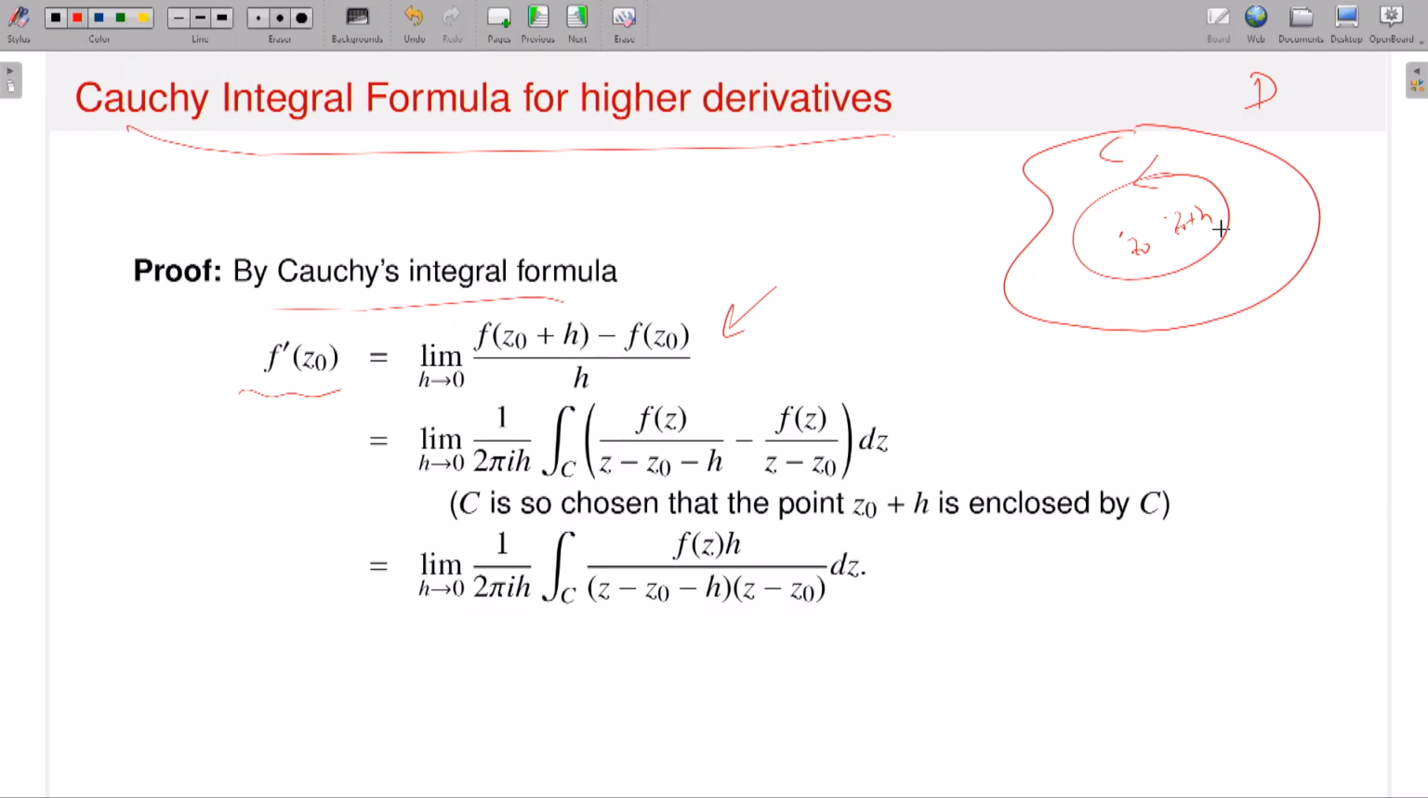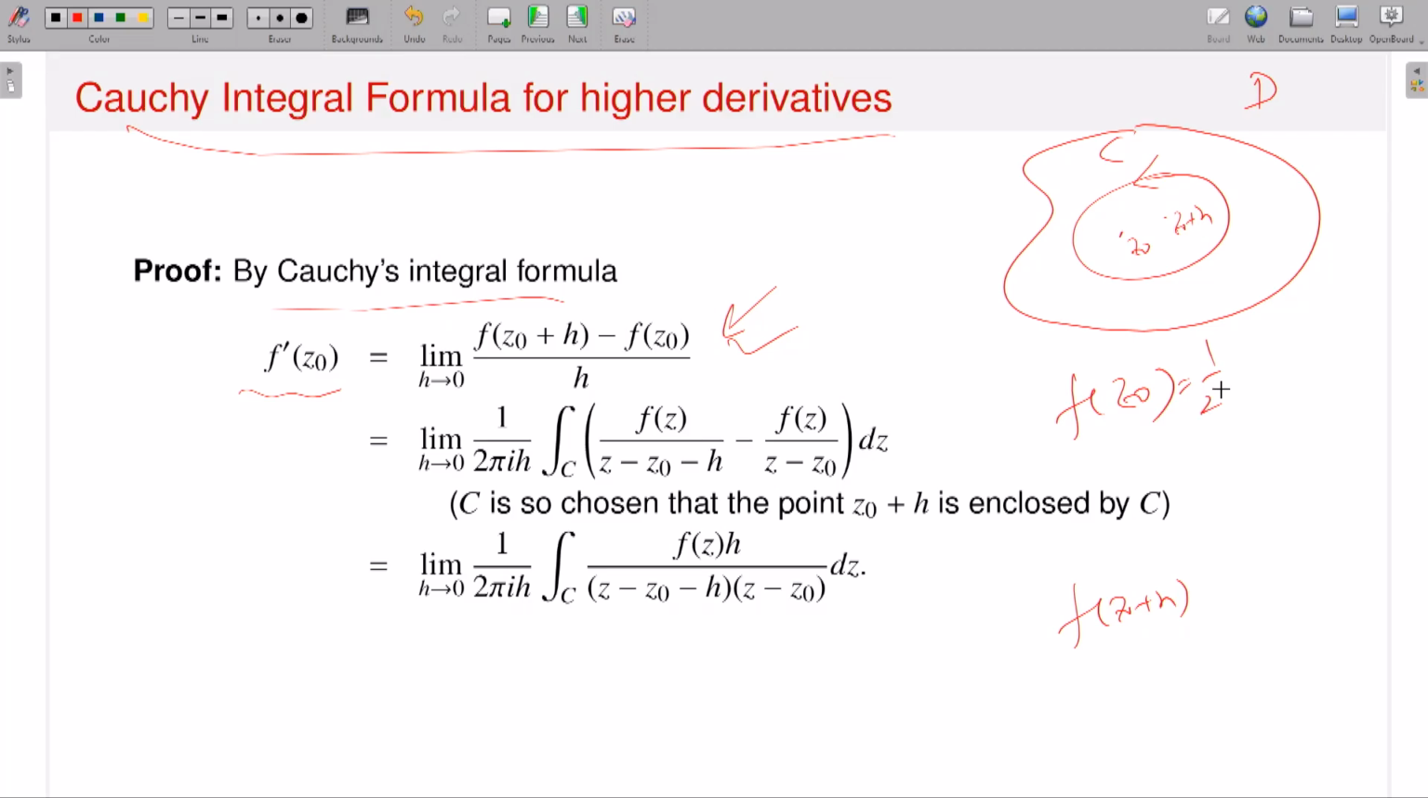So if h approaches to 0, z naught plus h approaches to z naught. So if I take h very small, z naught and z naught plus h both lie interior to C. That's the assumption I am taking. So this is the limit. Then, using Cauchy's integral formula, I know the value of the function at z naught in terms of the contour integration. Also I know the value of the function at z naught plus h in terms of the contour integration.